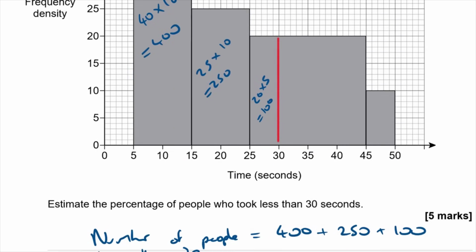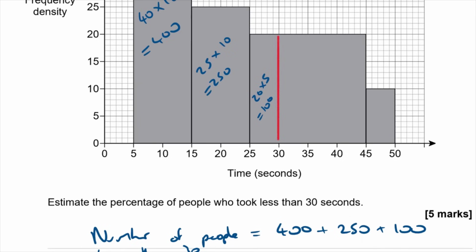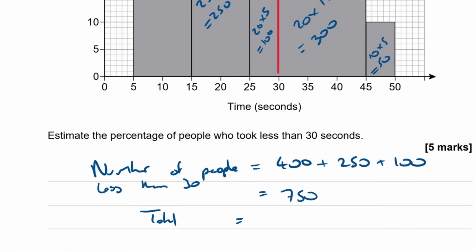Well, the total is going to be the other bars then. So if I then add up the other ones, okay, so this one has still got a height of 20 and it's got a width of 15. So what's that? That's 300. And then this one has got a height of 10 and a width of 5. So that's 50. So then the total is going to be my 750 plus 300 plus 50.